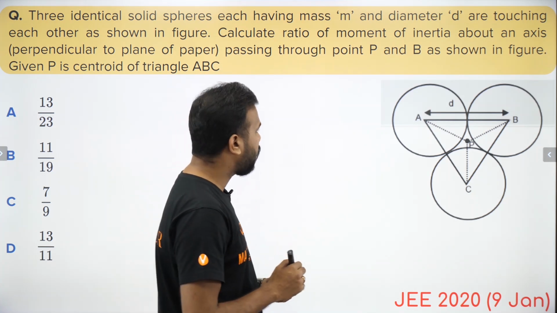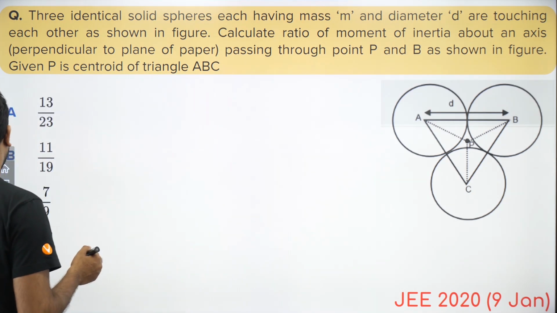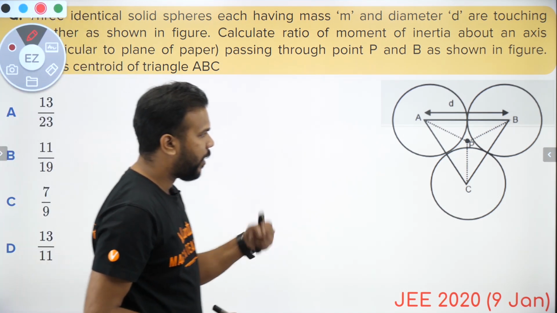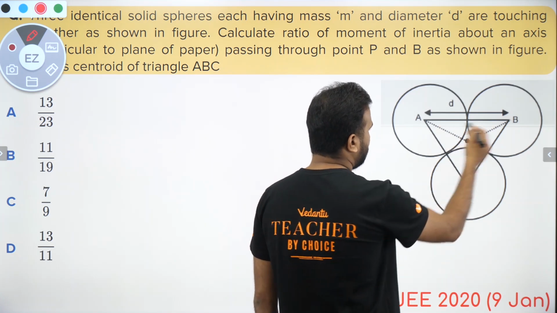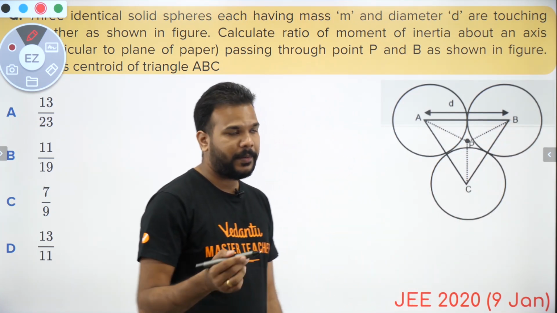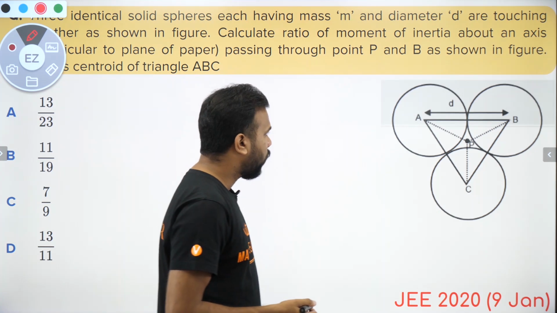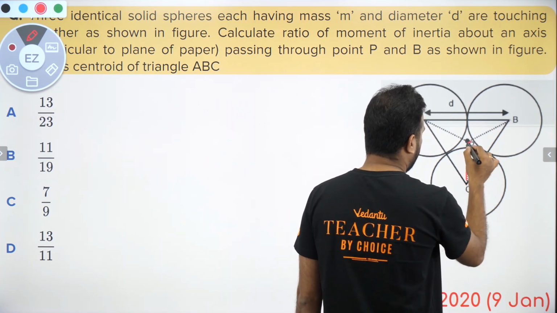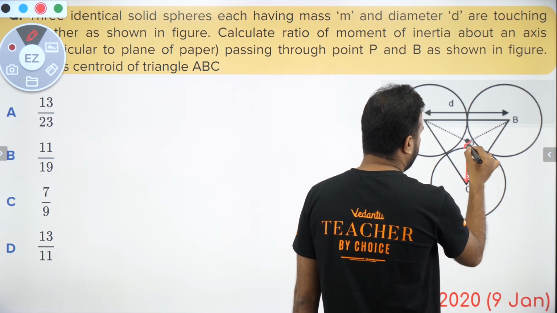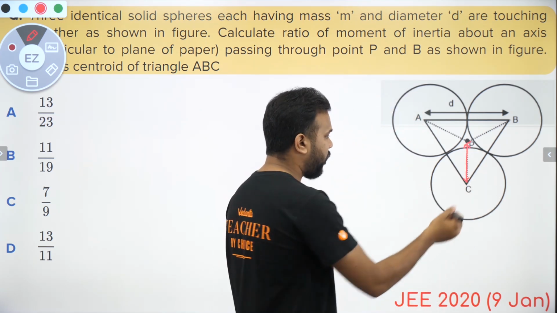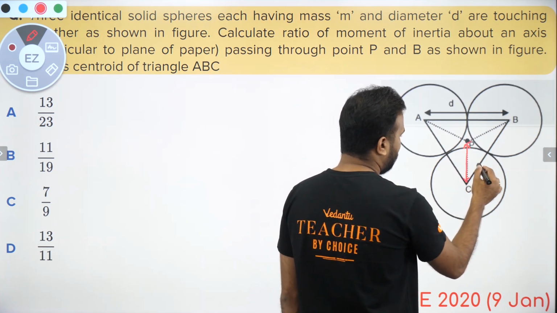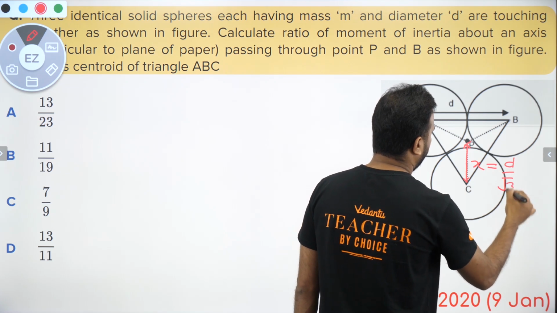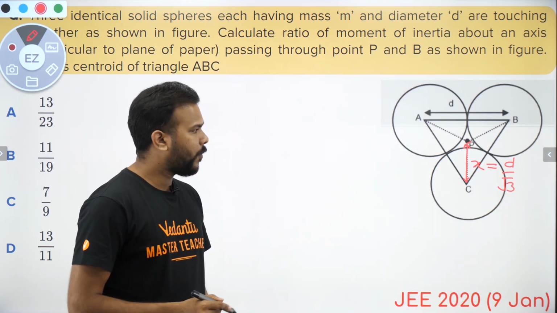Okay guys, so let's try to solve that, and we'll try to find out the ratio of the moment of inertia for P and B. First thing first, because the triangle ABC that you see here will be an equilateral triangle whose side length is d. So when you try to find out the value of, say, this length, which is basically the distance by which your axis of rotation has shifted from here to here, you know that this value, if I call it x, will come out to be d by root 3. Okay, properties of equilateral triangle.